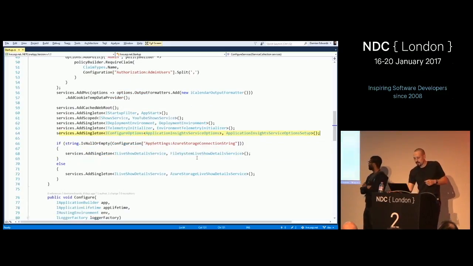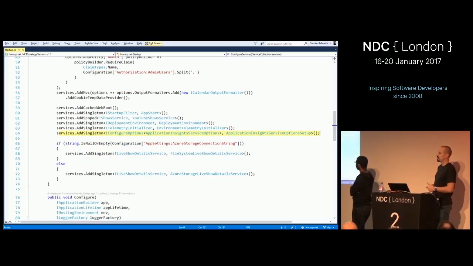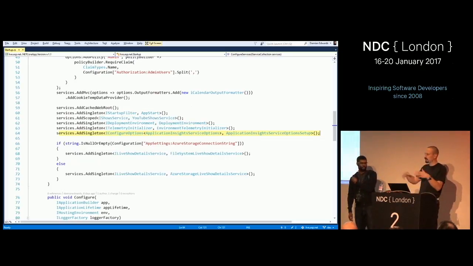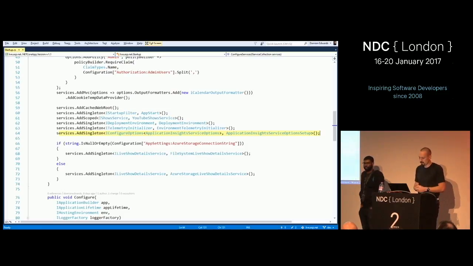I'm using a new version of the Application Insights SDK for ASP.NET Core, which is currently in beta and will RTM soon, which greatly simplifies setting up App Insights with ASP.NET Core. It has an options object that you can use to configure it, which is great. But I needed to set options on that based on the current environment. So if I'm in production, I want to do this. If I'm in development, I want to do that.